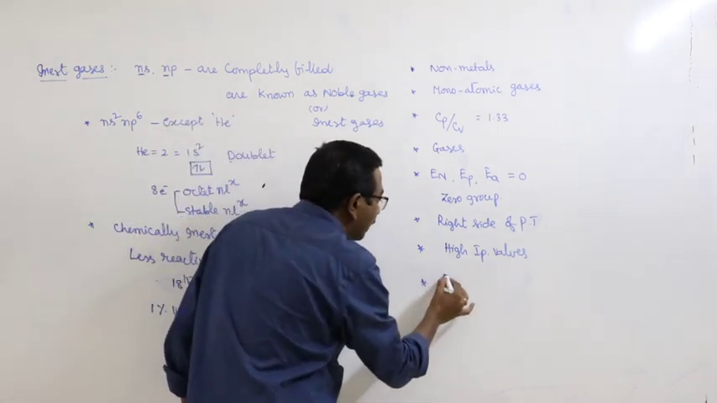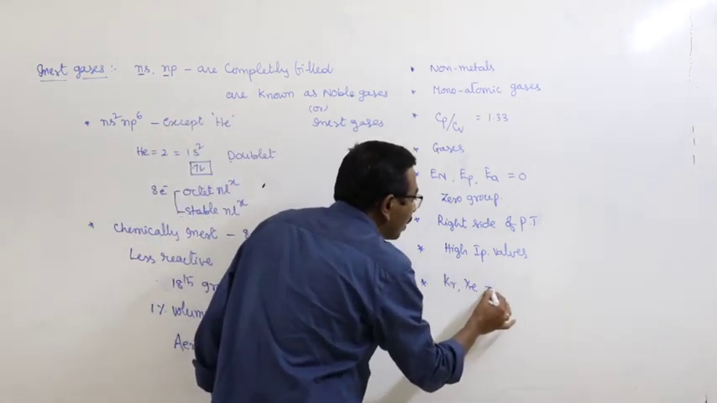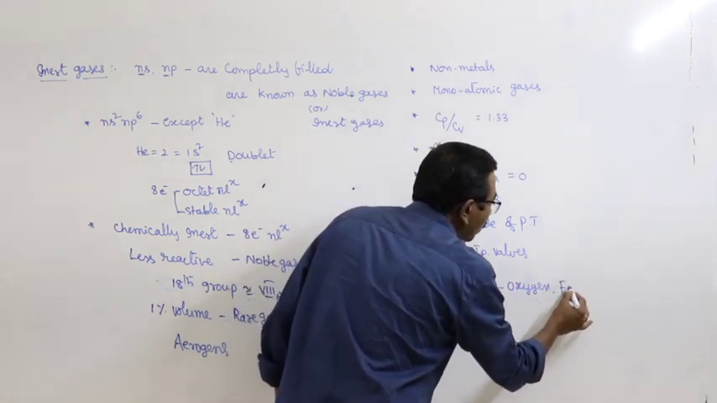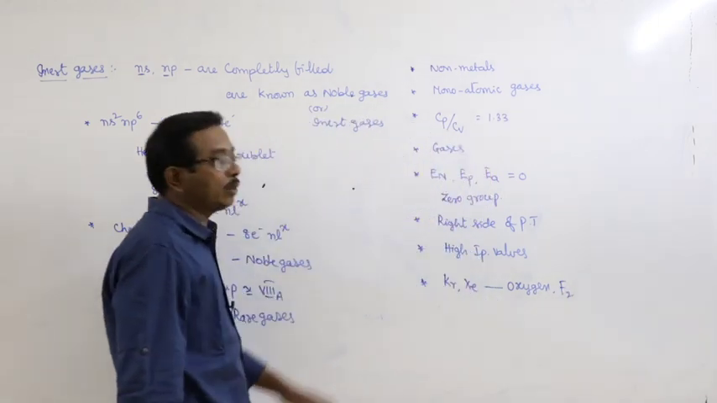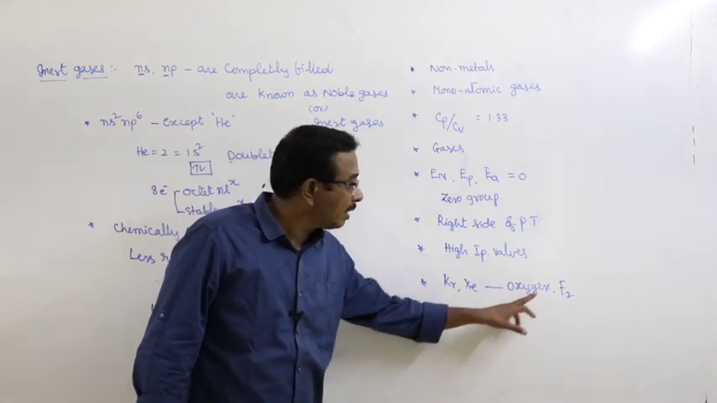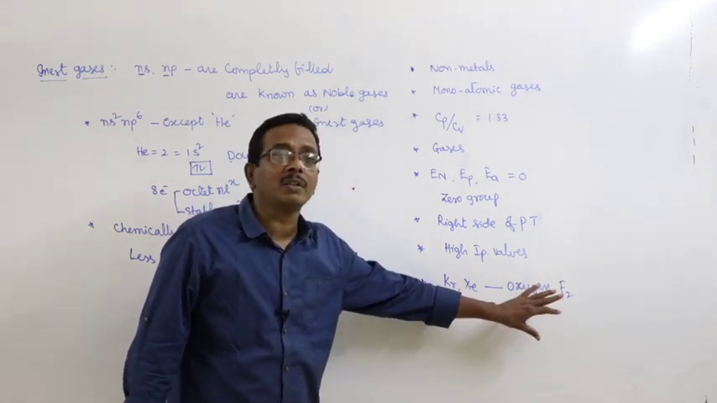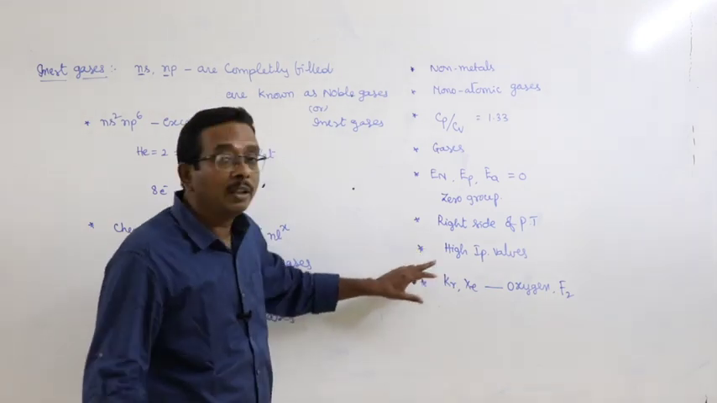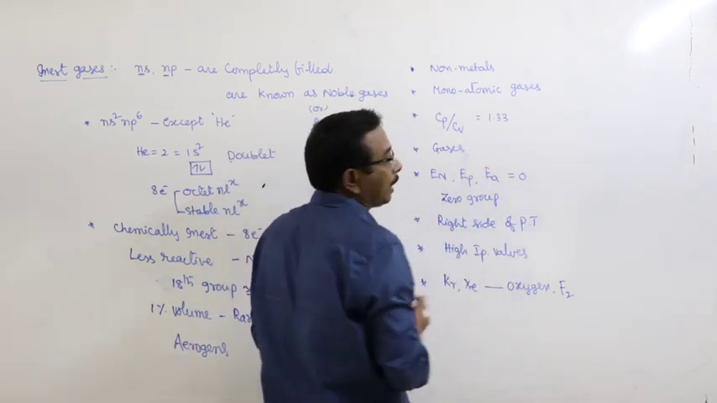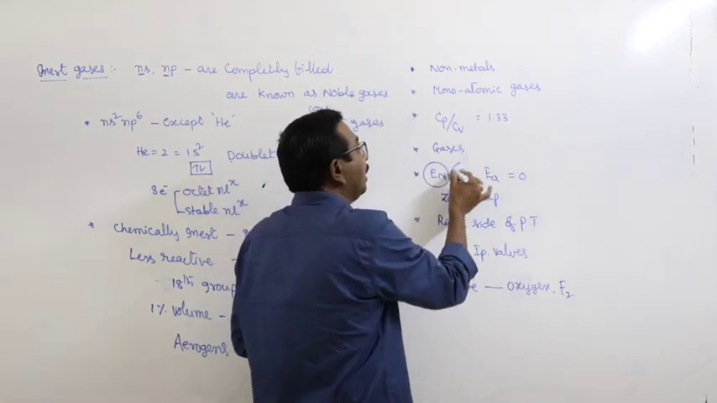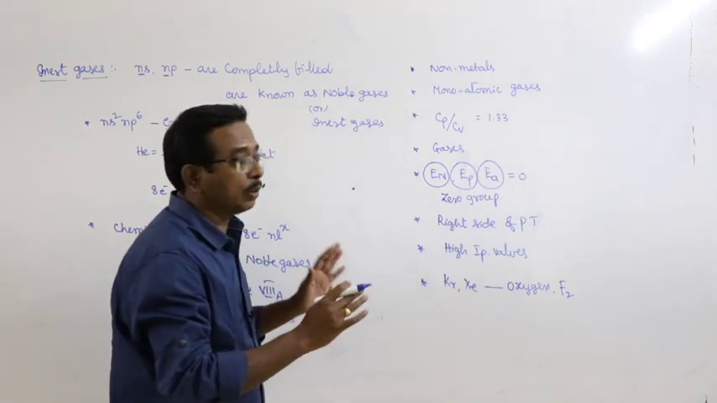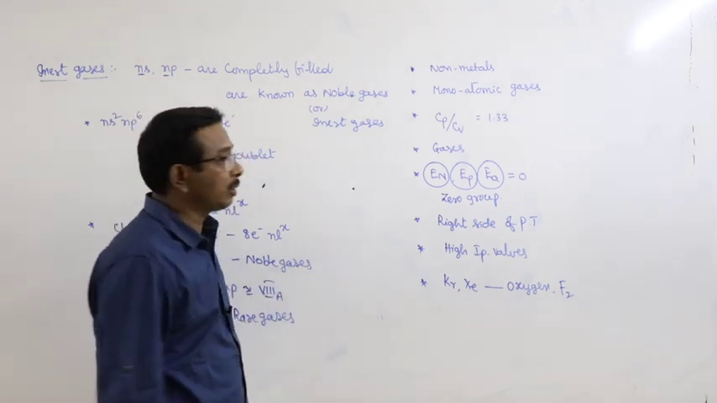Among noble gases, only krypton and xenon react with elements like oxygen and fluorine. Under selected conditions only krypton and xenon react with elements like oxygen and fluorine, resulting in the formation of compounds. They are highly stable. They have high IP values. They are present at the extreme right side of the periodic table. Their electronegativity, electropositivity, electron affinity are considered to be 0. So they are known as zero group elements.